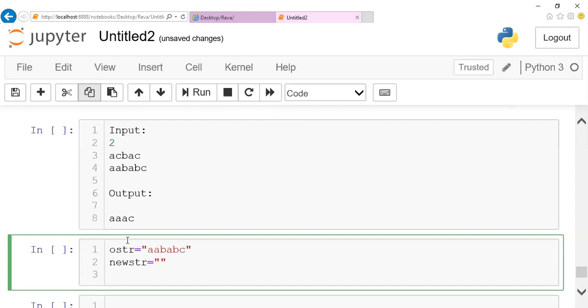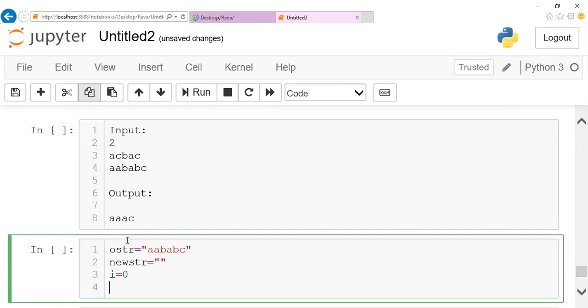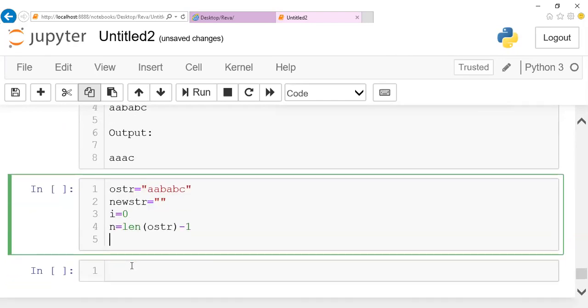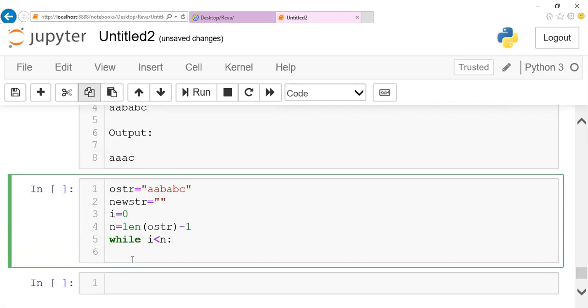So what I can do is have an iterator called i, assign 0. And if you want to know the end position, we need n. n will be calculated using the len function, len of your original string minus 1. That is the length we can take. Now we can go ahead further. Here I'm going to iterate using a while loop. So using while, I'll mention i less than my n value. And here I'm going to check whether my original string of ith position is equal to B.